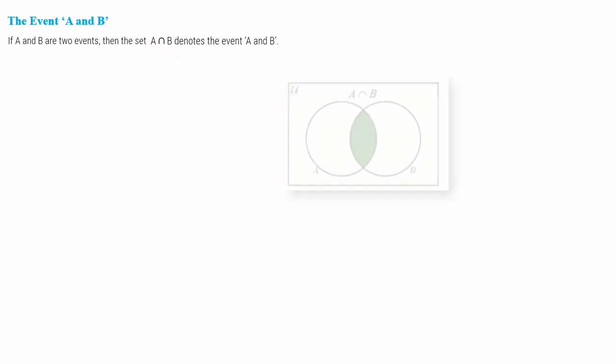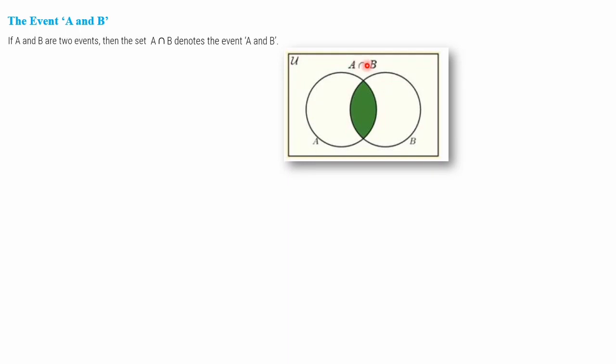Next is the event A and B. If A and B are two events, then the set A intersection B denotes the set A and B. Set A and B means A intersection B, a portion which is common for both A and B. The Venn diagram representing A intersection B: you have seen here there is an event A marked with the first circle, and another event B is marked here. A portion which is common for both A and B is this green shaded portion, representing A intersection B. So A intersection B is the same as A and B.